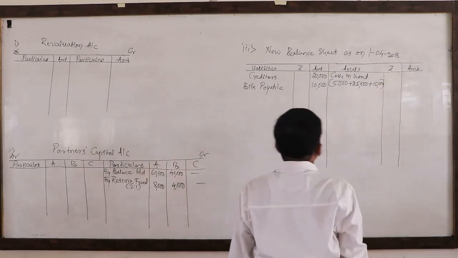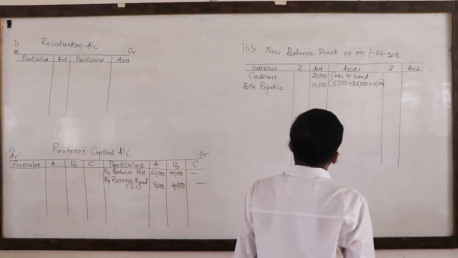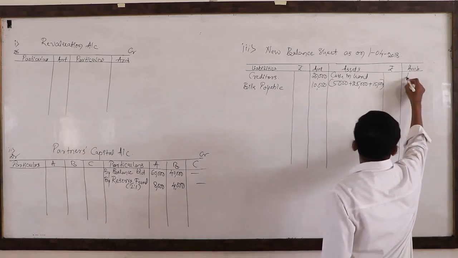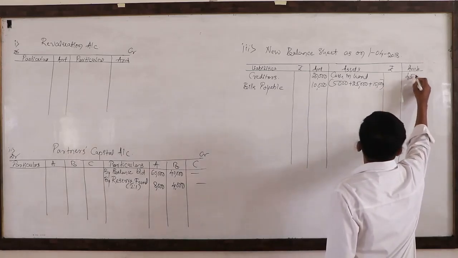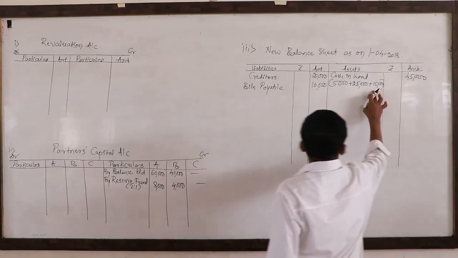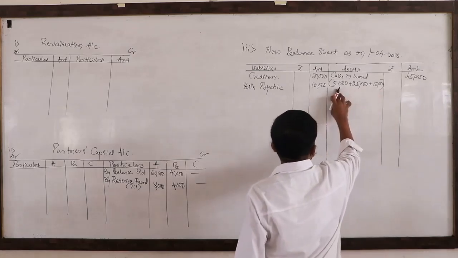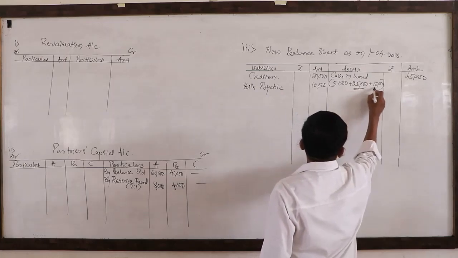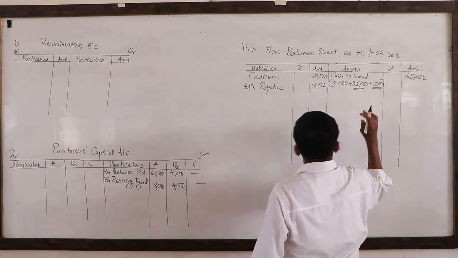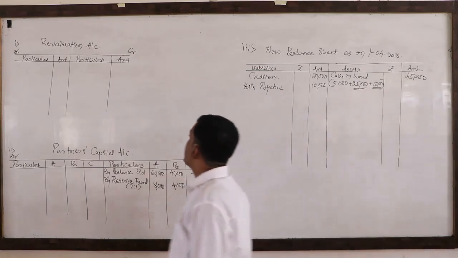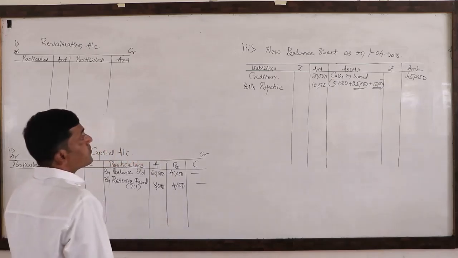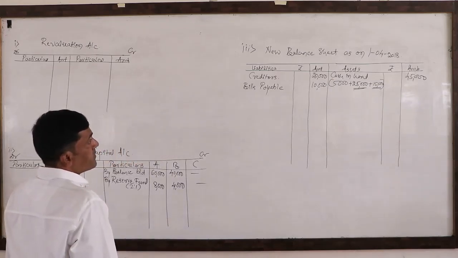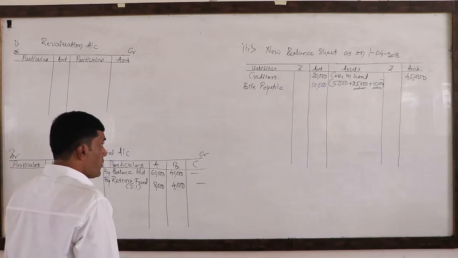So make them total. So 45,000 total cash balance. So 15 plus 5, 20, and 25, 45,000. So these two are from the adjustments. That is the reason we need to write them twice. So 25,000 capital, 15,000 for the sake of goodwill.